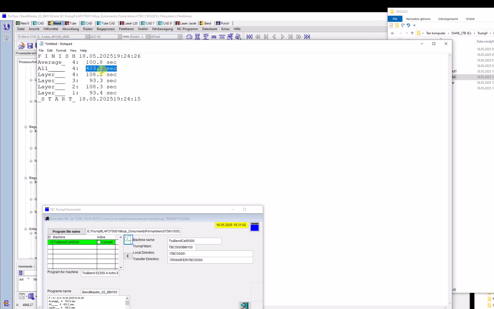With this information I will be able to check the working of the algorithm, and my goal is to reach an accuracy of calculated time with a difference of no more than 5 seconds to the real measured time on the machine control.